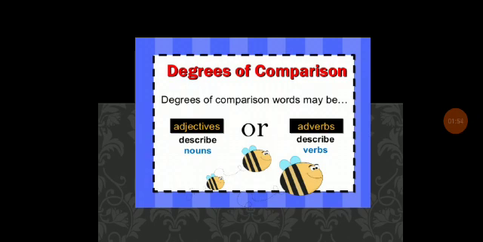Another one is a preposition. A preposition is a word placed before a noun or a pronoun to form a phrase modifying another word in the sentence. For example, he sat on the chair, so here on is a preposition.